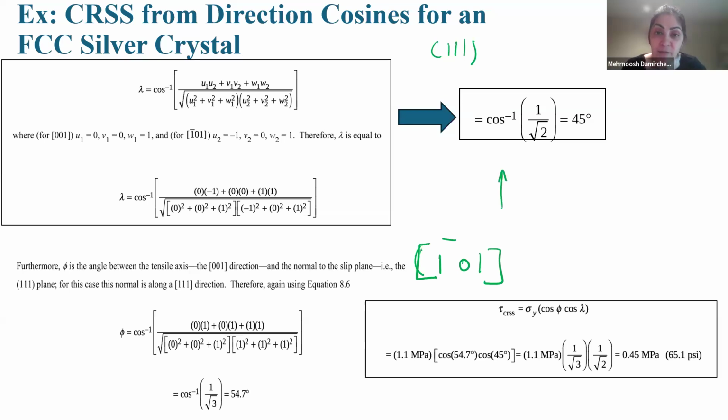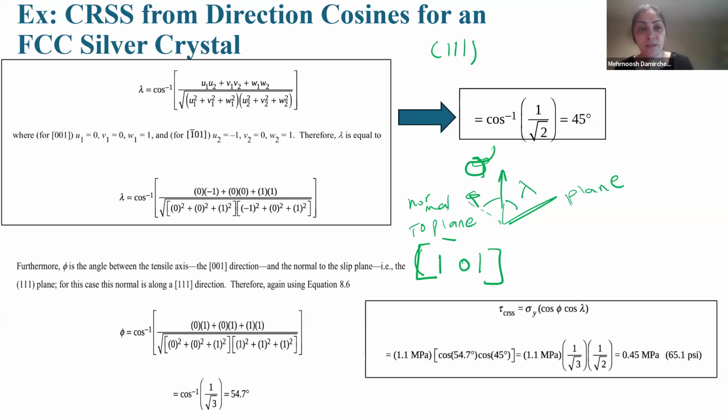Okay, the angle between sigma and the direction is lambda. The angle between sigma and the normal to the plane is phi.